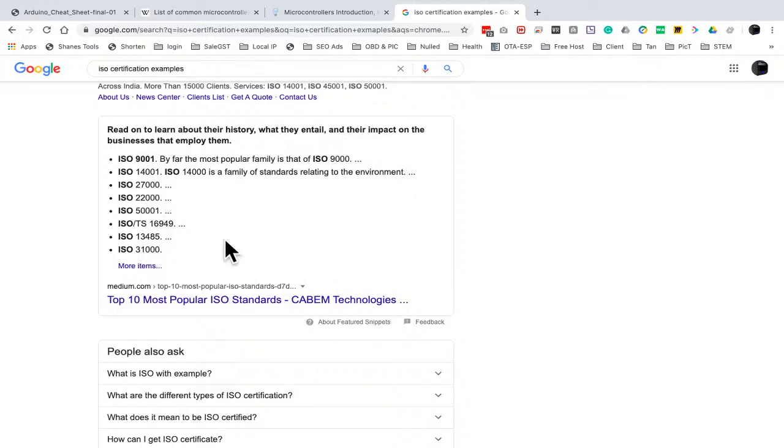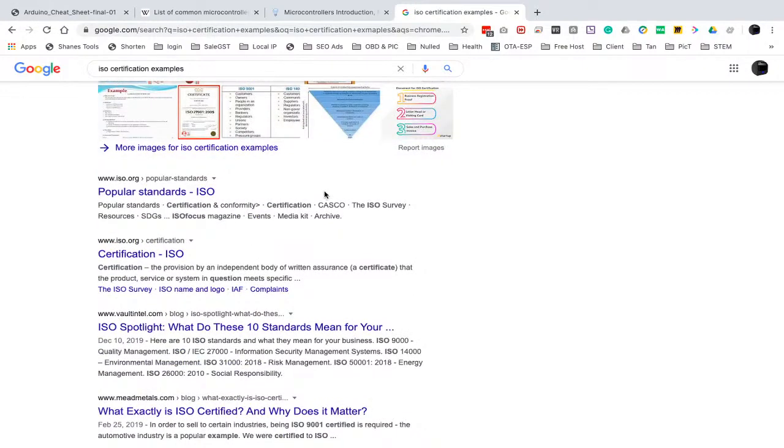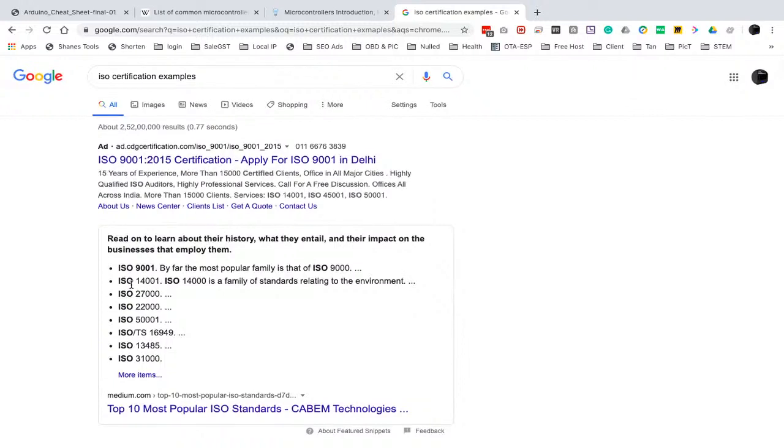You can get these certifications according to your product. As we can see, ISO 14000, and obviously 9001, which we see on almost all products. These are the certifications required to maintain your product quality. For more depth, obviously you can read all these things.